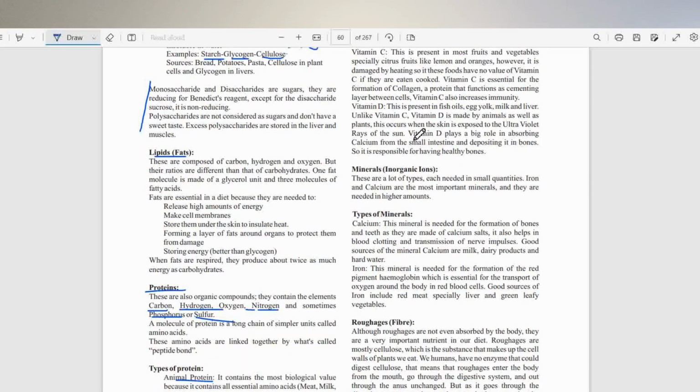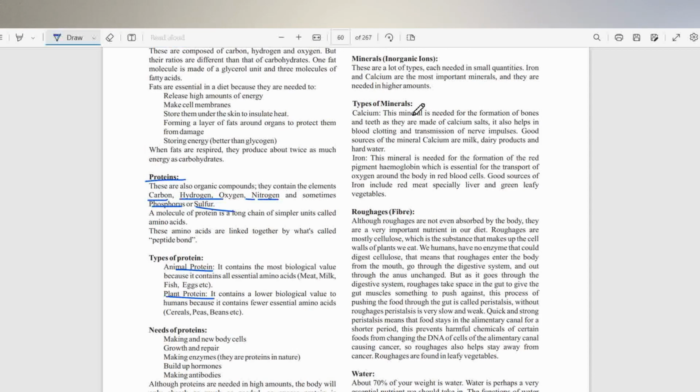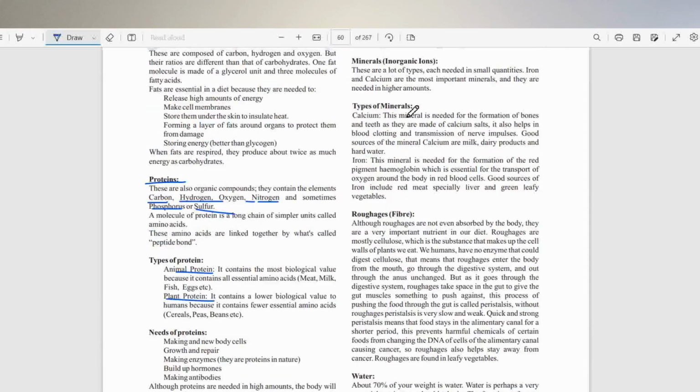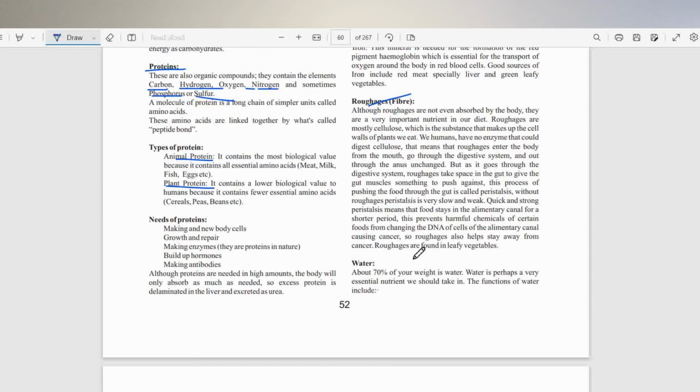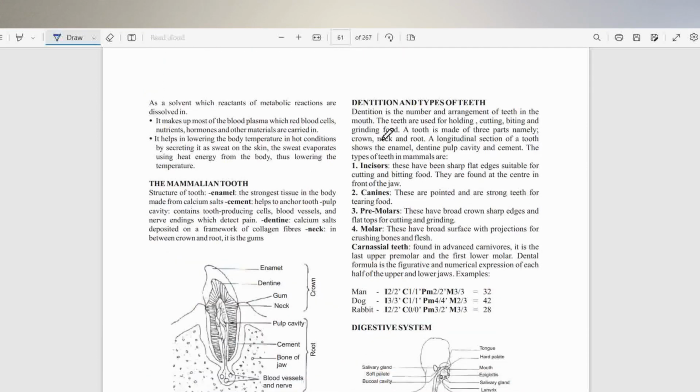Okay, we also have another class, minerals. We have roughages, and we have water.